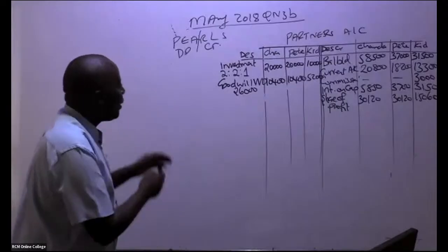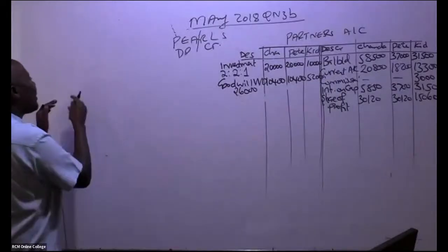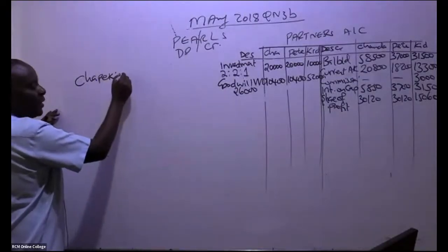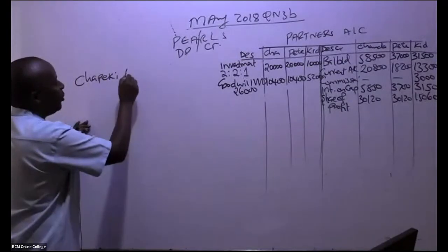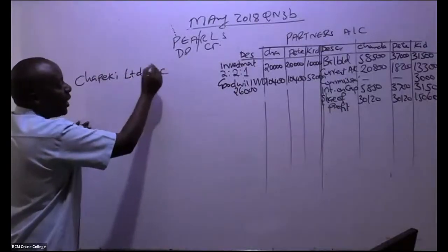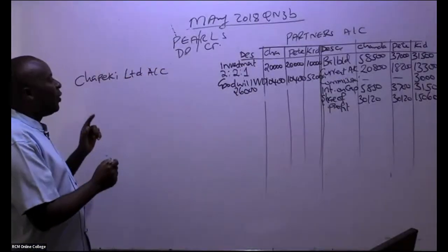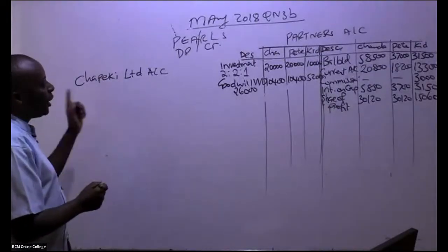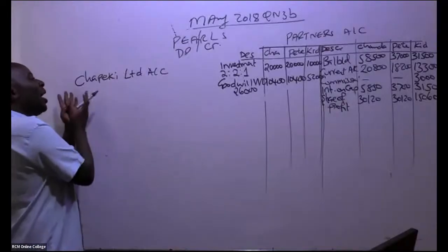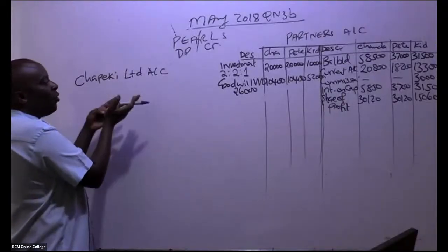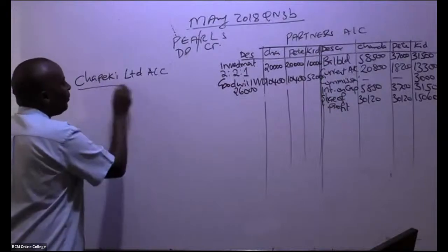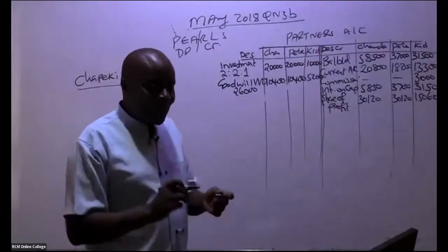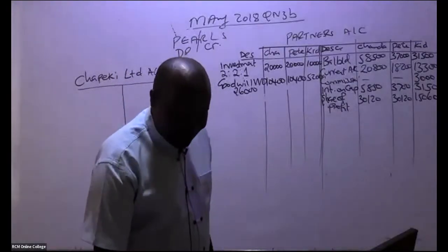So remember, now in the partner's account, we will have a client's name by Chapeki Limited's account. That's still number one. Remember, number one, they want us to do three things. They want us to do realization, partner's account, and the Chapeki Limited's account. Chapeki is the buyer. Chapeki is the one who is taking over our assets and some of them. So I'll be able to have this account. So from there, I hope you guys are ticking. I like ticking whenever I'm doing this. I hope you guys are ticking things.